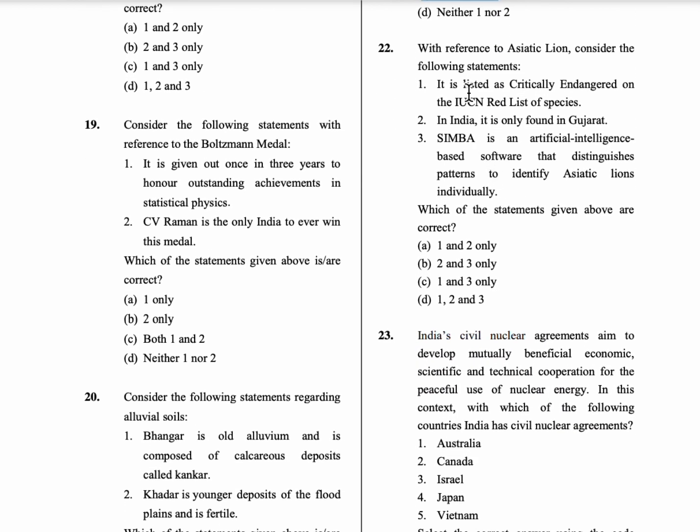22nd question, with reference to the Asiatic lions, consider the following statements. So first statement is, it is listed as critically endangered on the IUCN Red List of species. Second statement is, in India it is only found in Gujarat. Third statement is, Simba is an artificial intelligence based software that distinguishes patterns to identify Asiatic lions individually. So here, coming to the first statement, it is not listed as critically endangered. It is listed only as the endangered species on the IUCN Red List. So first statement is wrong, whereas both the second and third statements are correct. So option B is the correct answer.